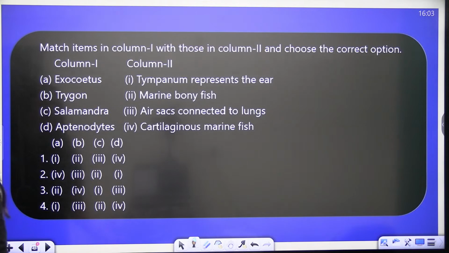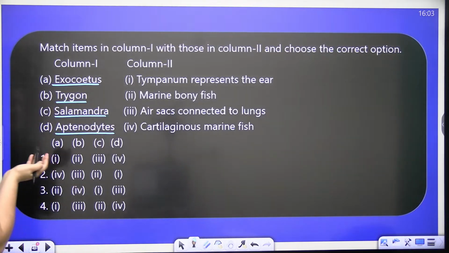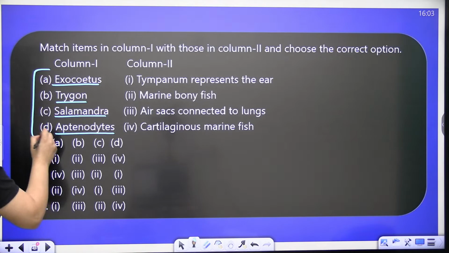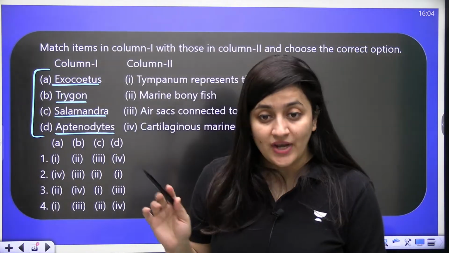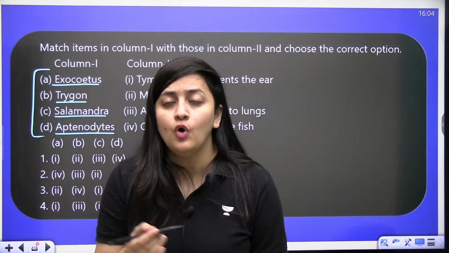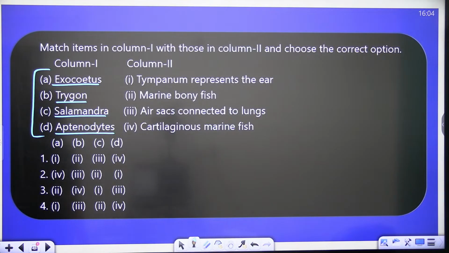Next question. Again, match the column kind of question. Exocoetus, Trygon, Salamandra, and Ornithorhynchus. So match it. Quick. That is why it is important to remember the examples. You people can see the examples here. Now the question is on the basis of examples. Like Exocoetus, Trygon, you should know which phylum, which class they belong to. So answer this question. Even it is easy.